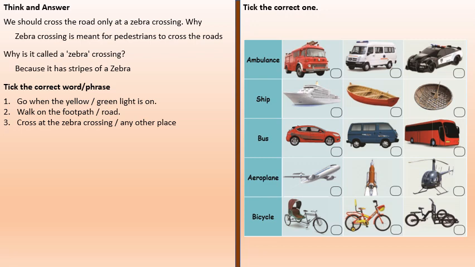Pick the correct word or phrase. Go when the green light is on. Walk on the footpath. Cross at the zebra crossing. Here we need to take the correct one. First one is the ambulance. Second one is ship. Third one is bus. Fourth is aeroplane. Fifth one is bicycle.